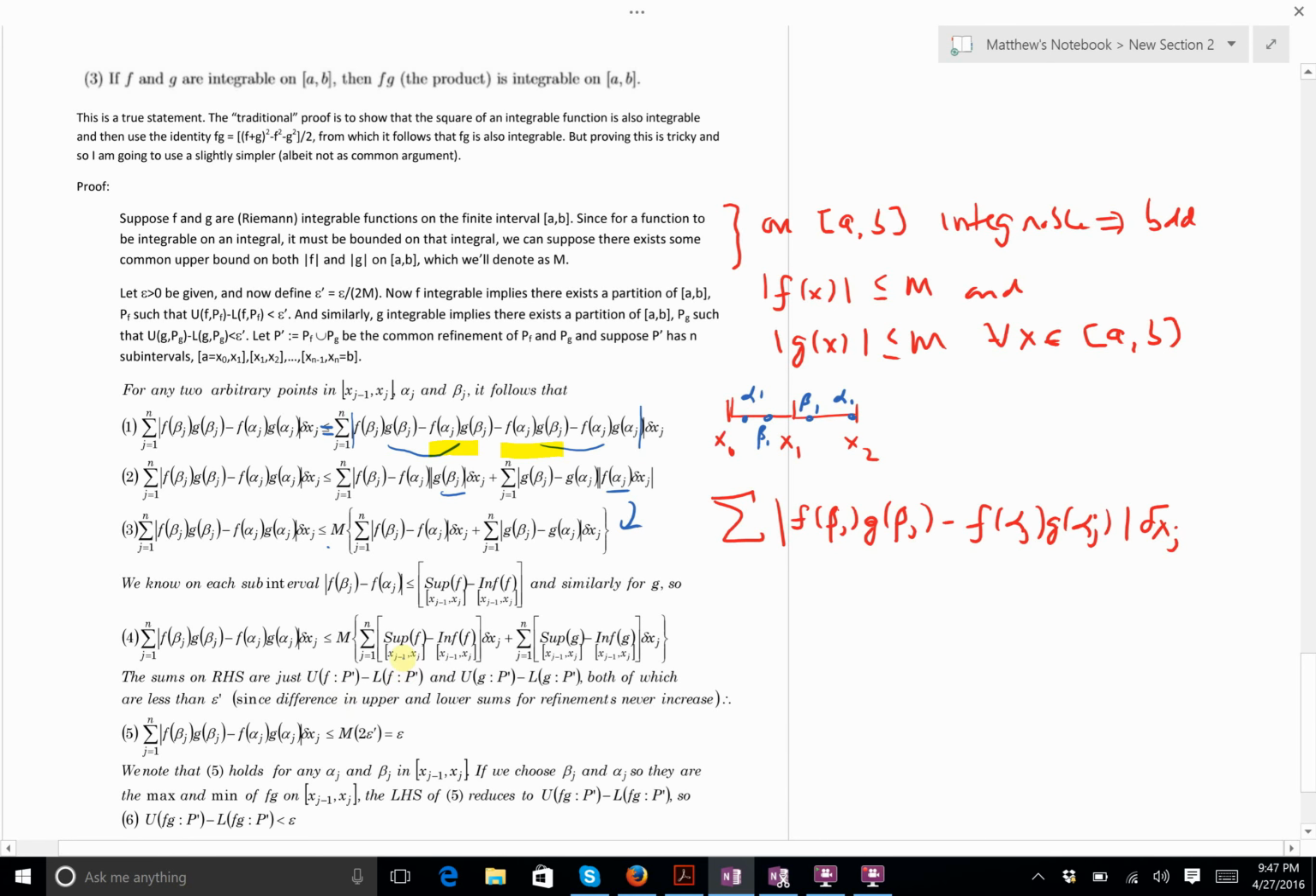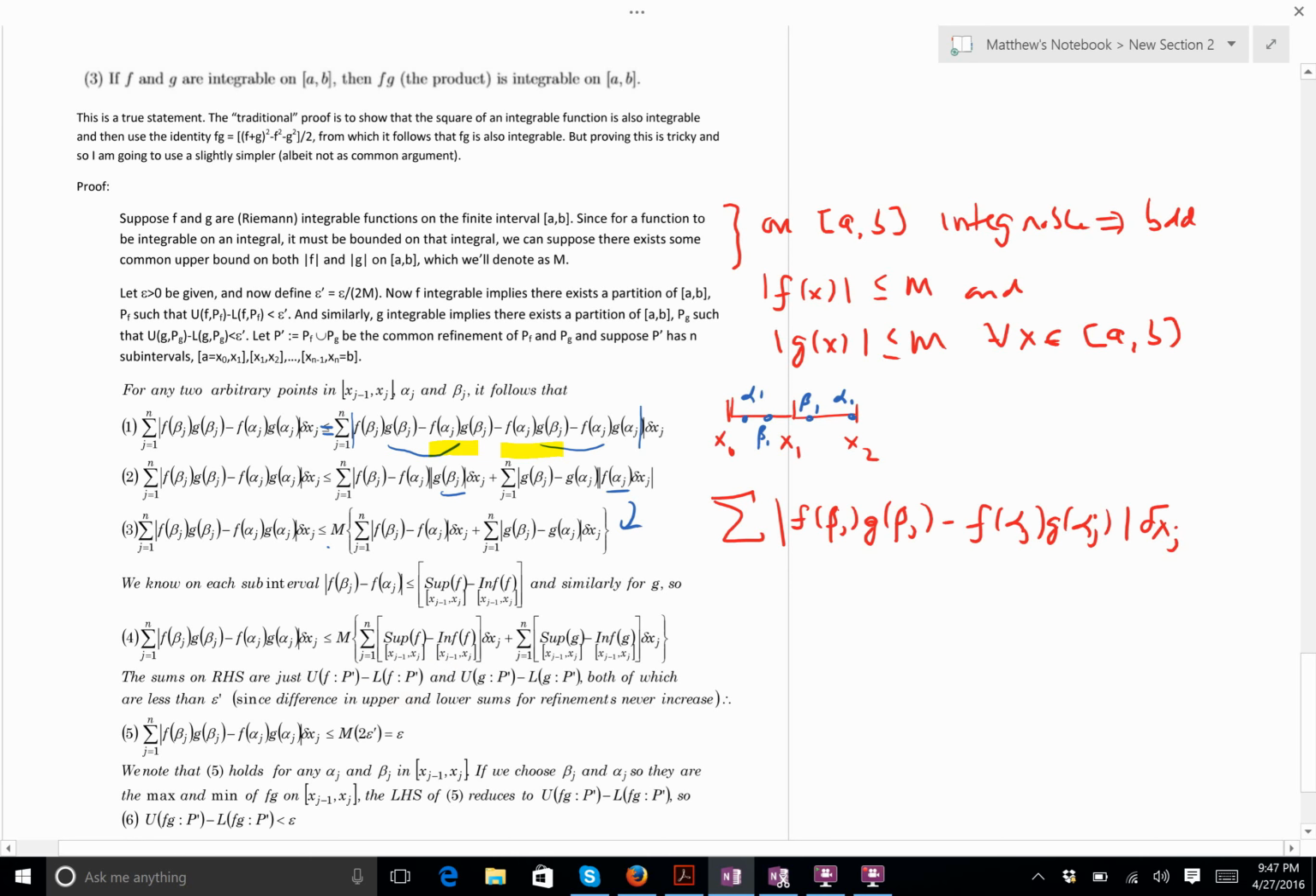But notice what this is. This is the upper sum of f. And this is the upper minus the lower sum of f. If I collect up all these supremums, this gives me the upper sum of f on that partition, right? And if I collect up all these guys, I have a finite sum, so I can break this up.